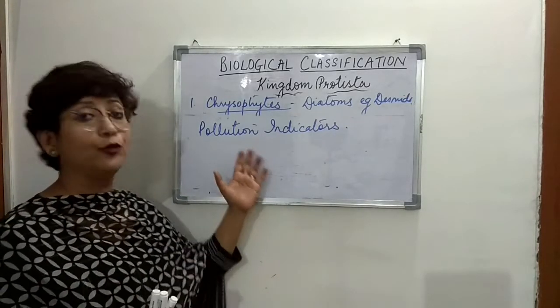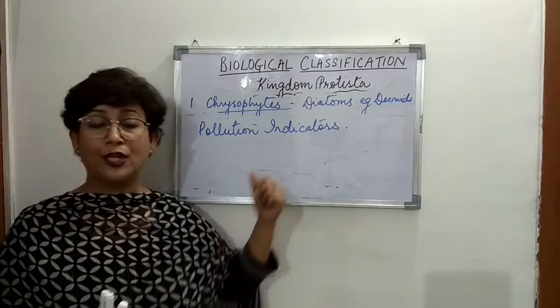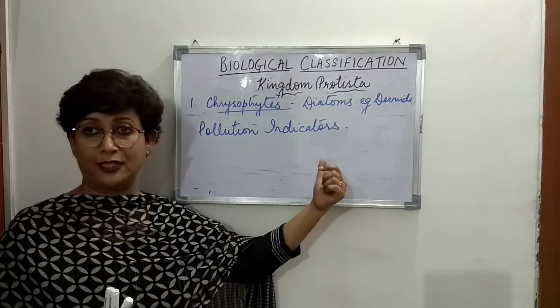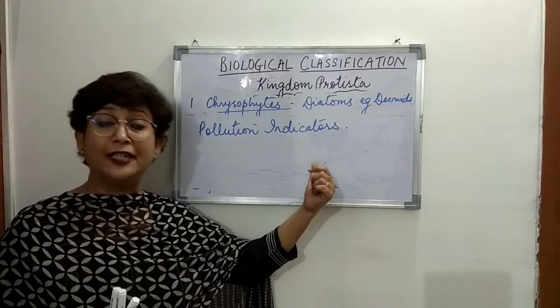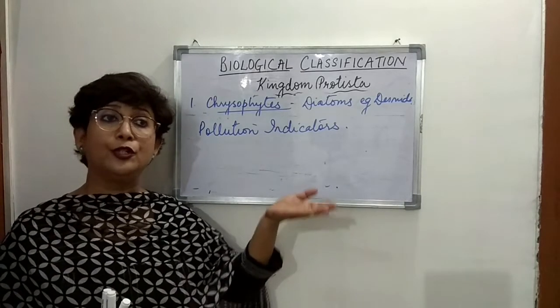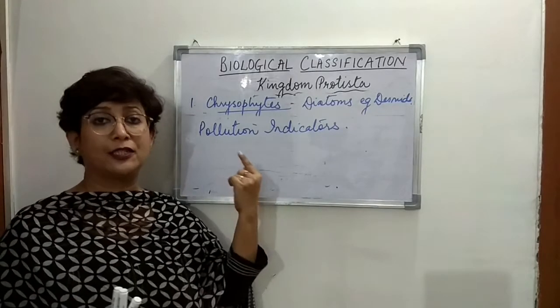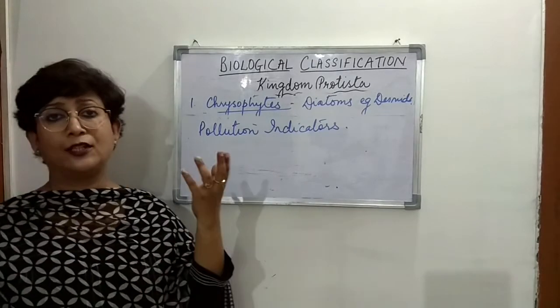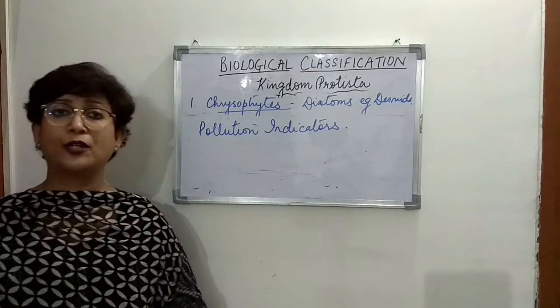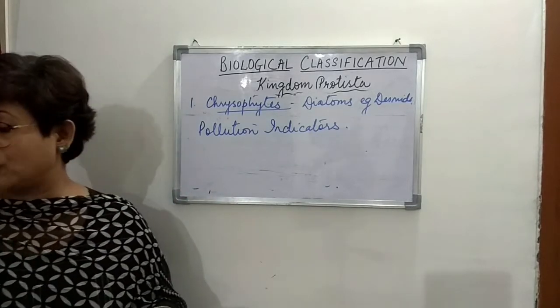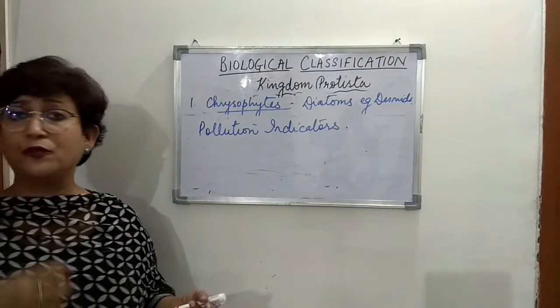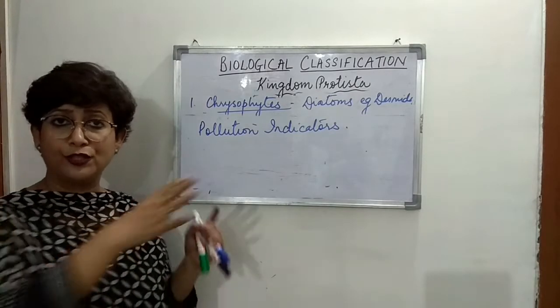So again, to eutrophication we were talking about, right? They are pollution indicators, and they indicate the level of nutrient in the water. And from where does that nutrient come? I told you that it comes from factories or waste that is thrown in water, or effluents that are released from factories, sewage and other forms of pollution in water.